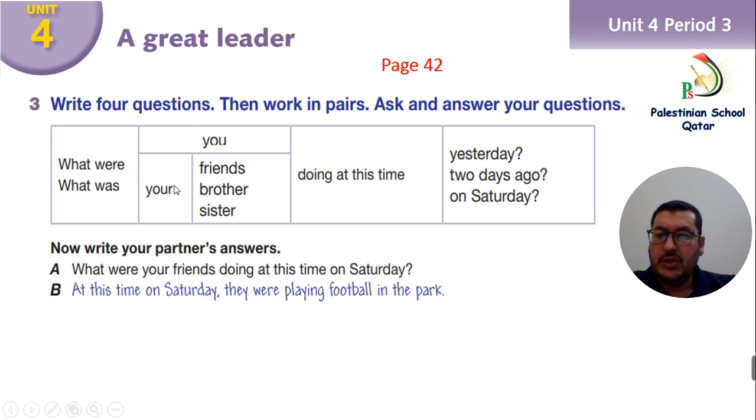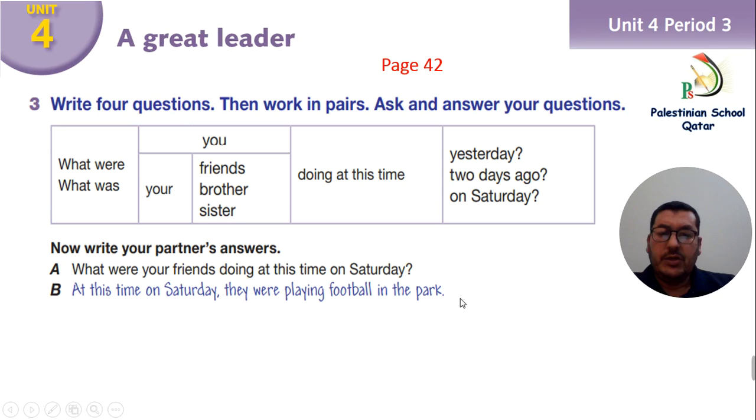What were you or your friends doing at this time yesterday, 2 days ago, on Saturday, according to you? You can choose any one of these, you or your friends or your brother or your sister, and put the sentence and choose any one from here, time, and ask and answer these questions. So in your book you can have this example. A: What were your friends doing at this time on Saturday? B: At this time on Saturday, they were playing football in the park.